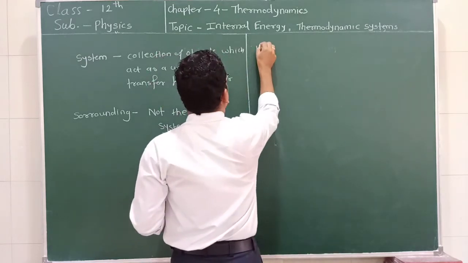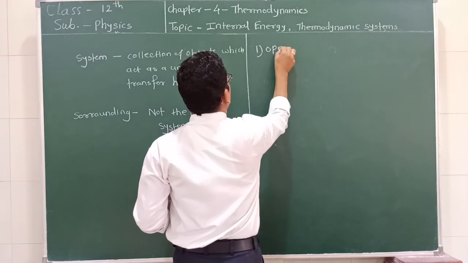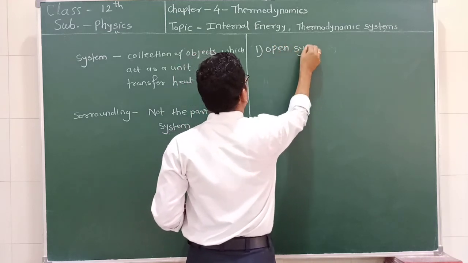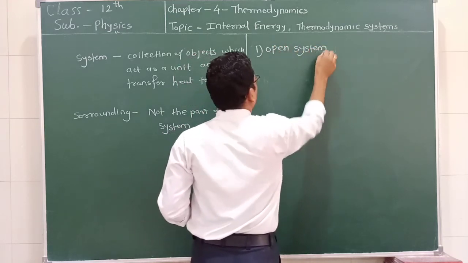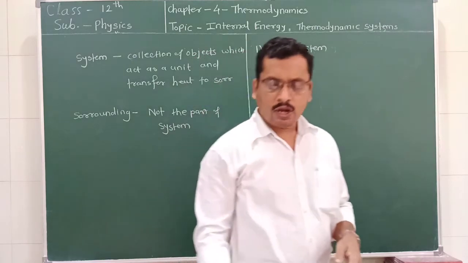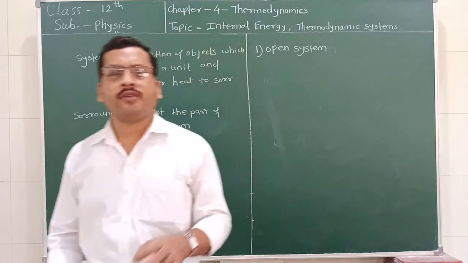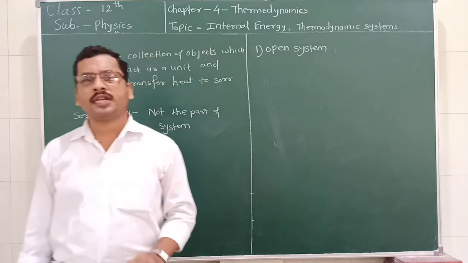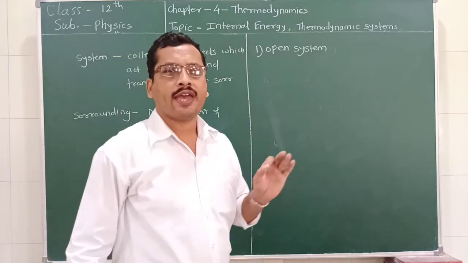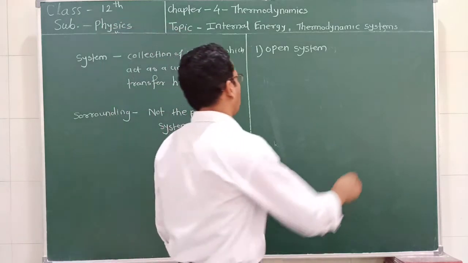The first system is nothing but the open system. What is open system? Open system means such type of thermodynamic system in which the energy as well as the matter exchange with the surrounding.